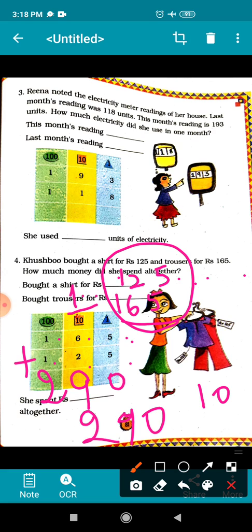Children, hope you all have understood where you have to subtract the amount and where you have to add the numbers. Okay, so do practice at home and solve these 4 sums in your copy.